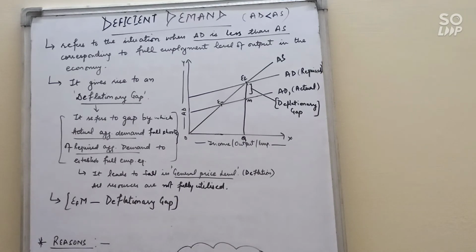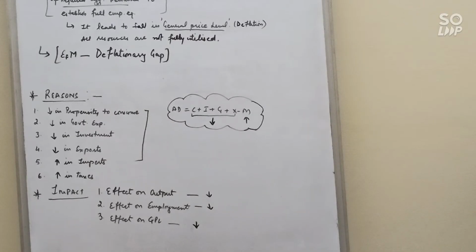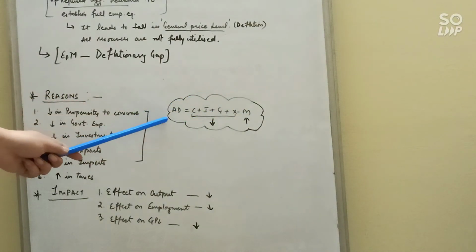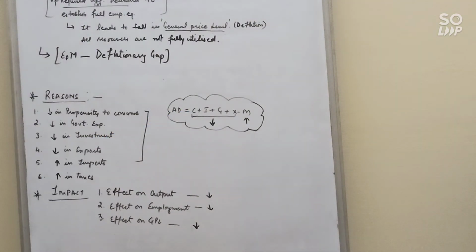So let's see the reasons. What are the reasons of this deficient demand? Again, we have 6 points. No need to learn all these points. Again, we know the formula of AD, that is C plus I plus G plus X minus M. So if there is a decrease in all these components, automatically aggregate demand will decrease. There is deficient demand. So the first reason is a decrease in consumption expenditure due to the fall in the propensity to consume. It leads to deficient demand in the economy. Second, decrease in government expenditure, when the government reduces its demand for goods and services. Due to the fall in public expenditure, it leads to deficient demand.